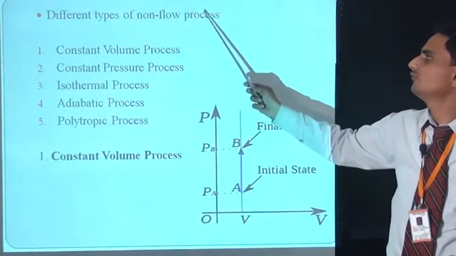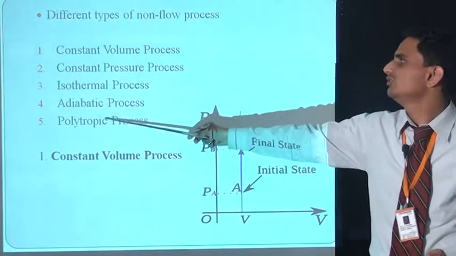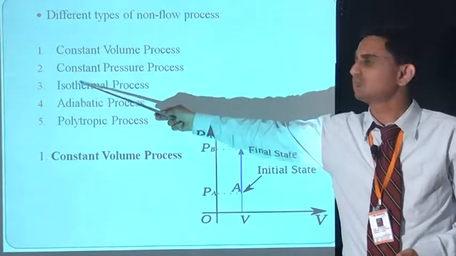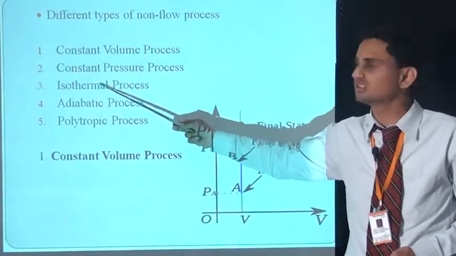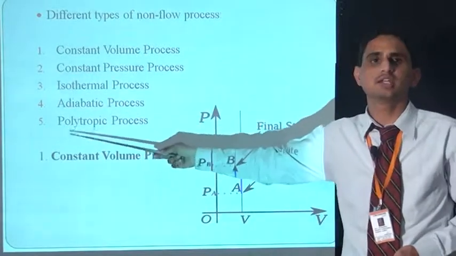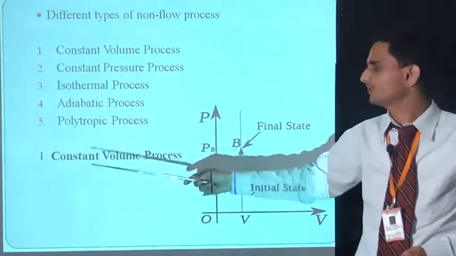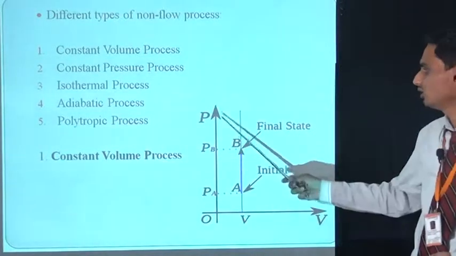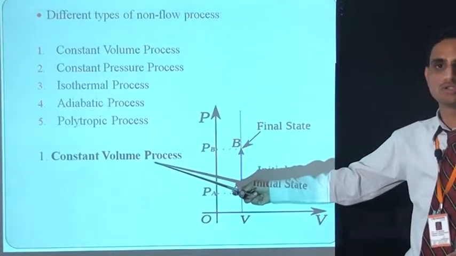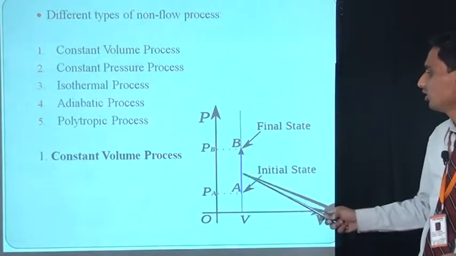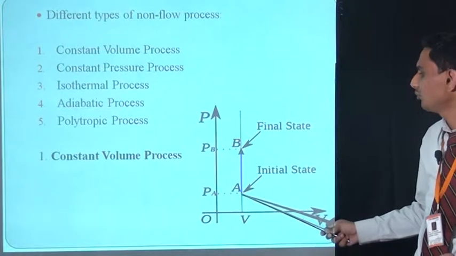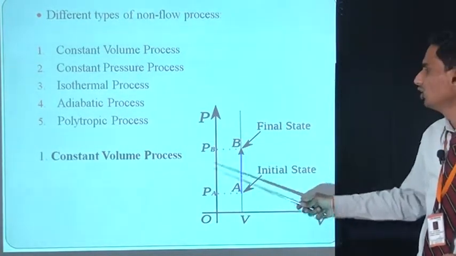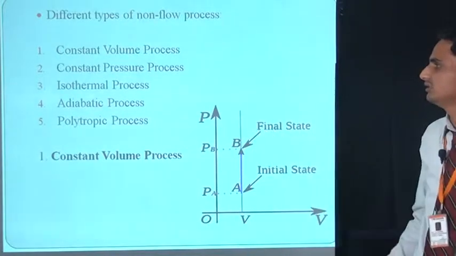Now the different types of non-flow processes. First is constant volume process, second is constant pressure process, third is isothermal process, fourth is adiabatic process, and fifth is polytropic process. First we will discuss the constant volume process. Here is the diagram of the constant volume process. Volume is constant and pressure is increased from point A to point B, meaning initial state to final state.